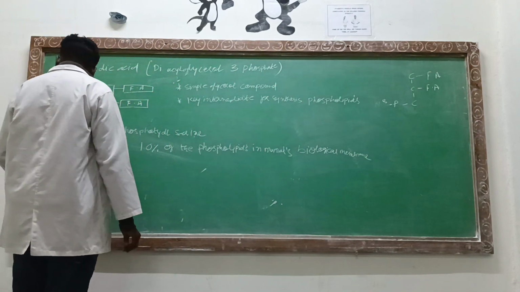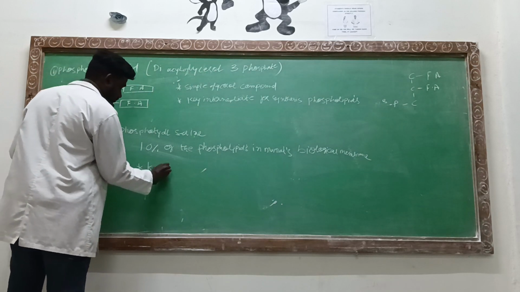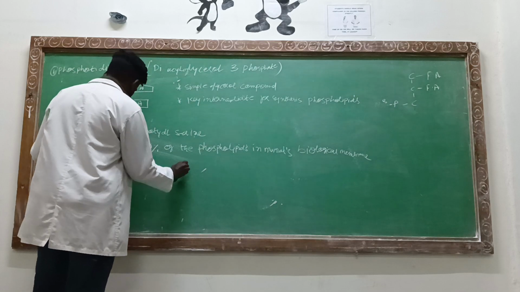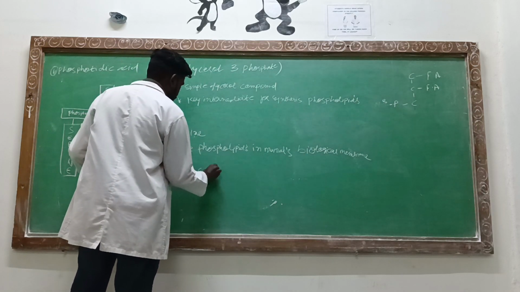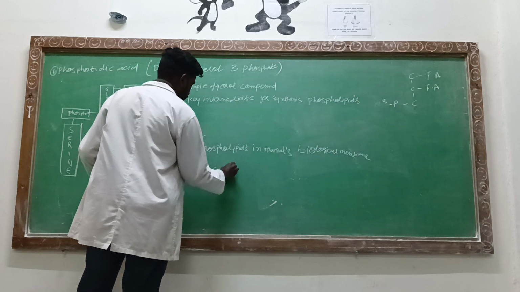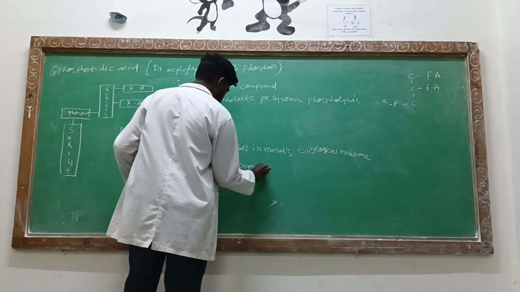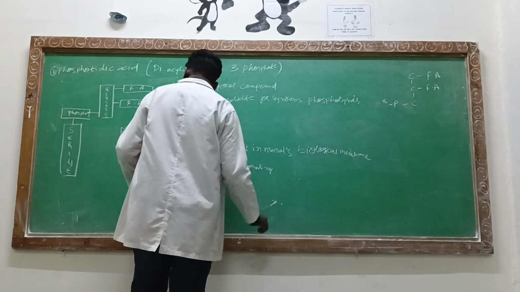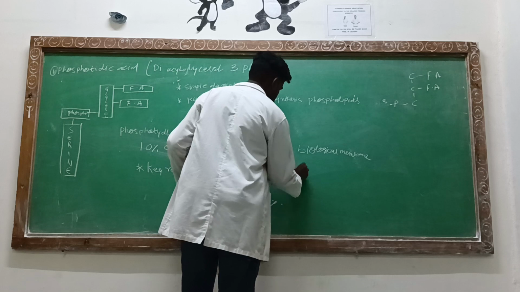Phosphatidylserine also acts in a key role in cell cycle signaling, specifically apoptosis.